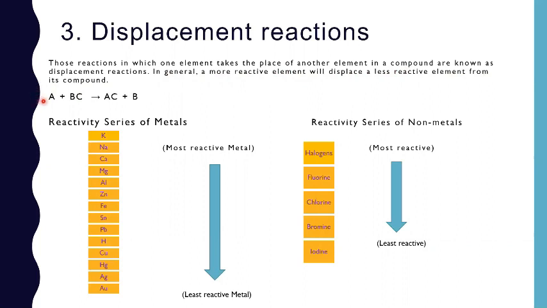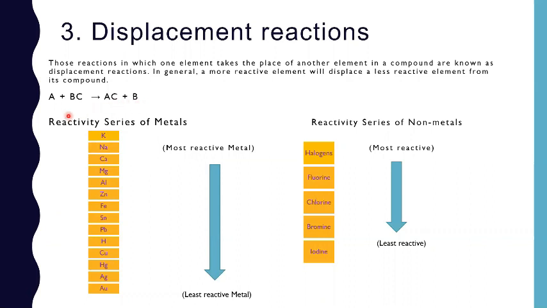We are having element A and compound BC on the reactant side. Now A is more reactive than B, so A will take the place of B and combine with C. It forms AC and B is alone here.